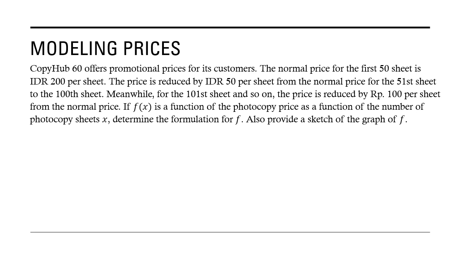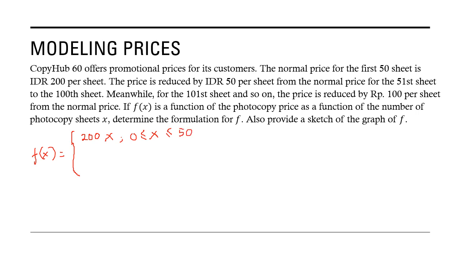The price we have to pay, f(x), because the price is 200, is 200x for x bigger than 0 and less than 50.